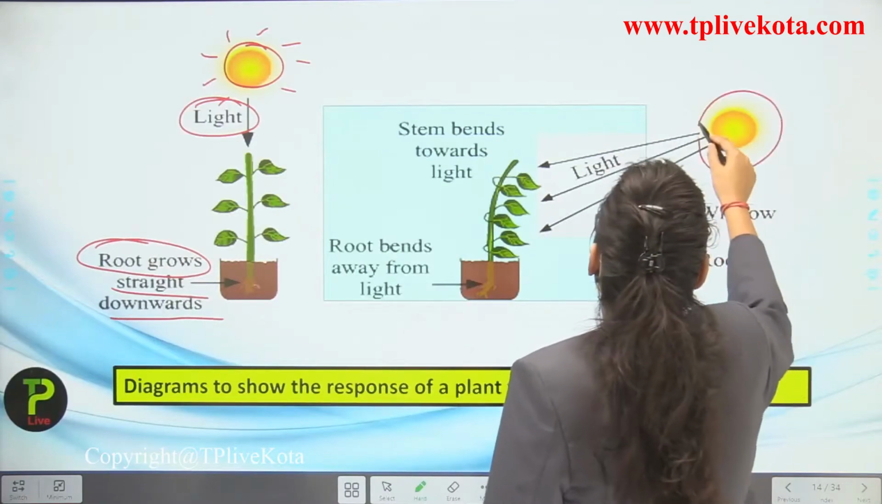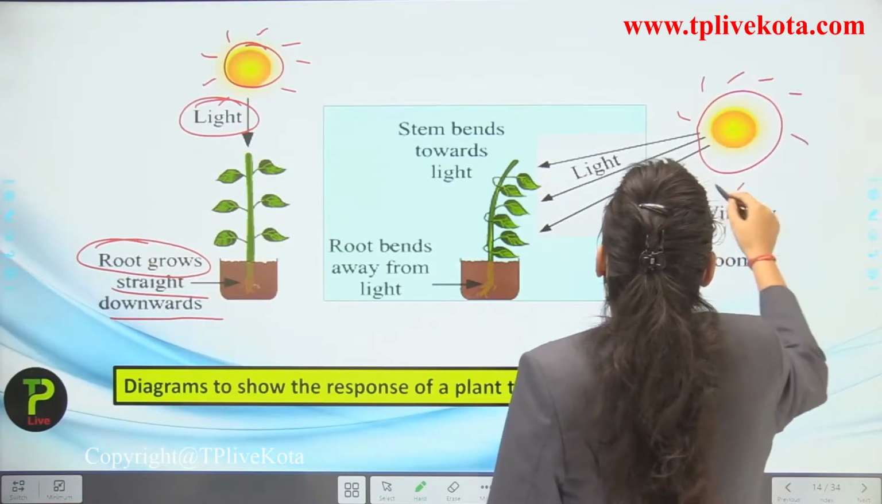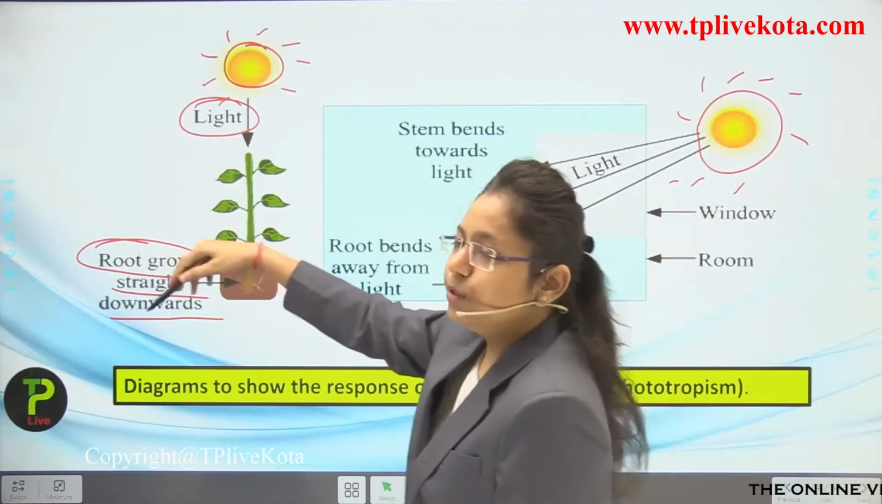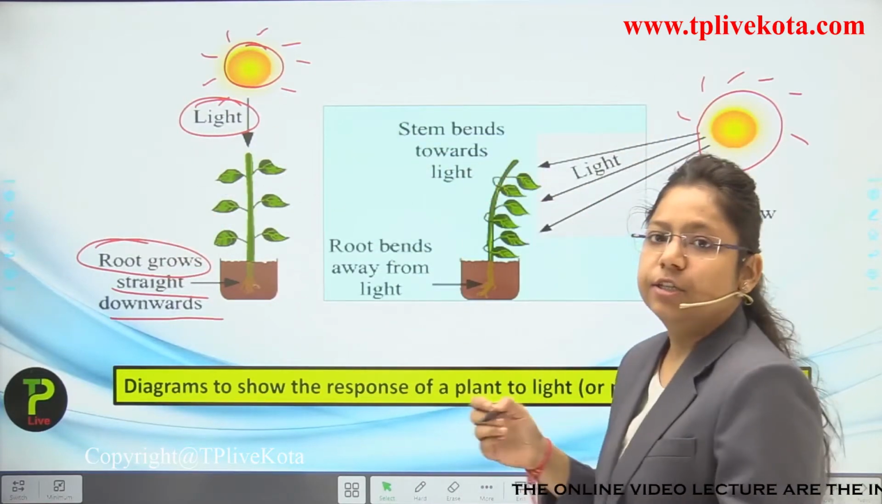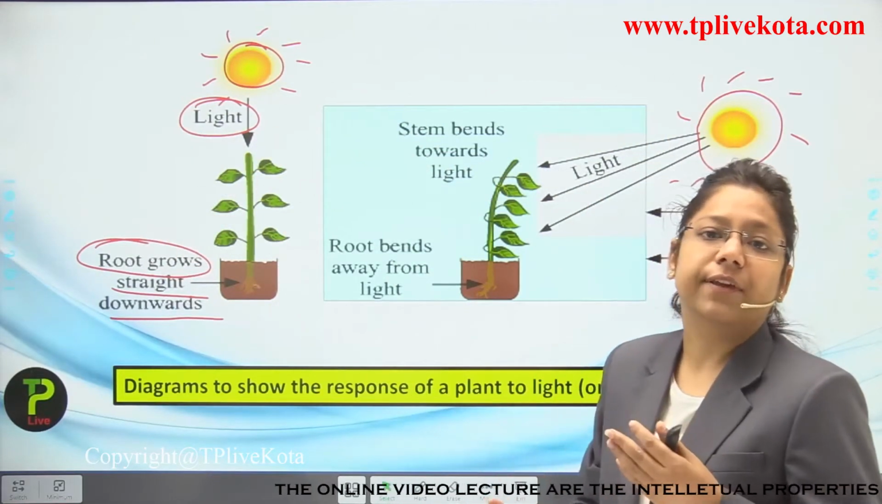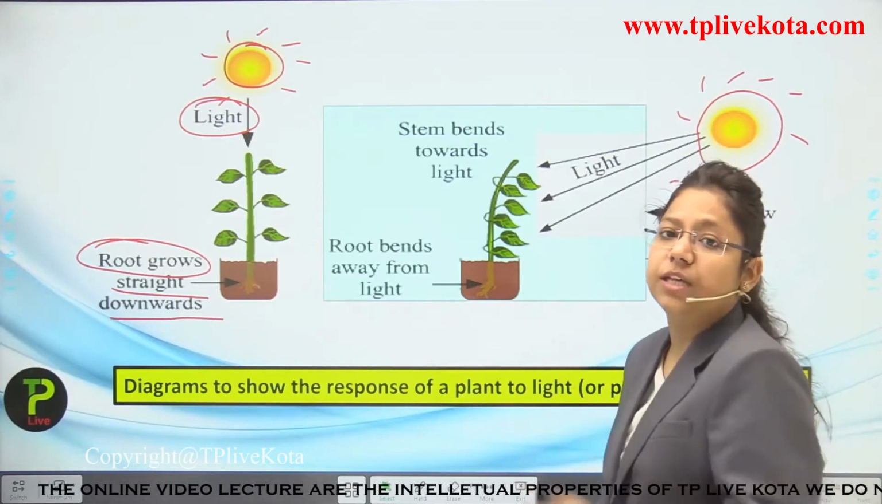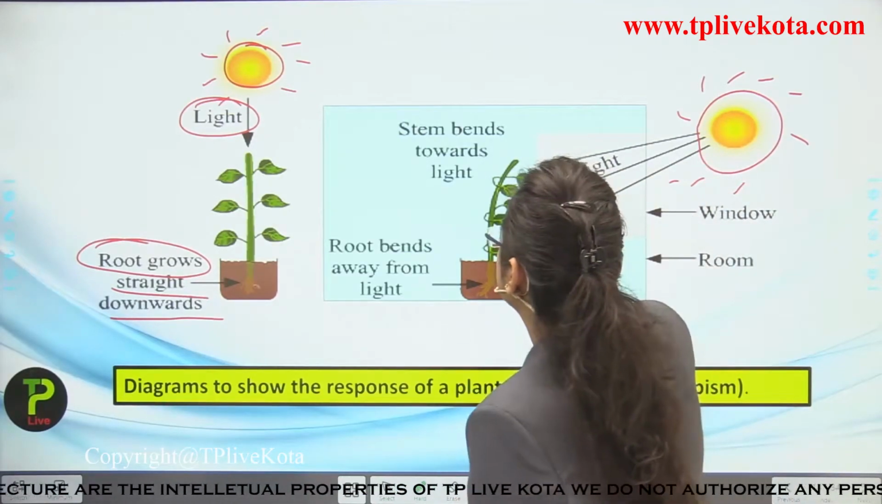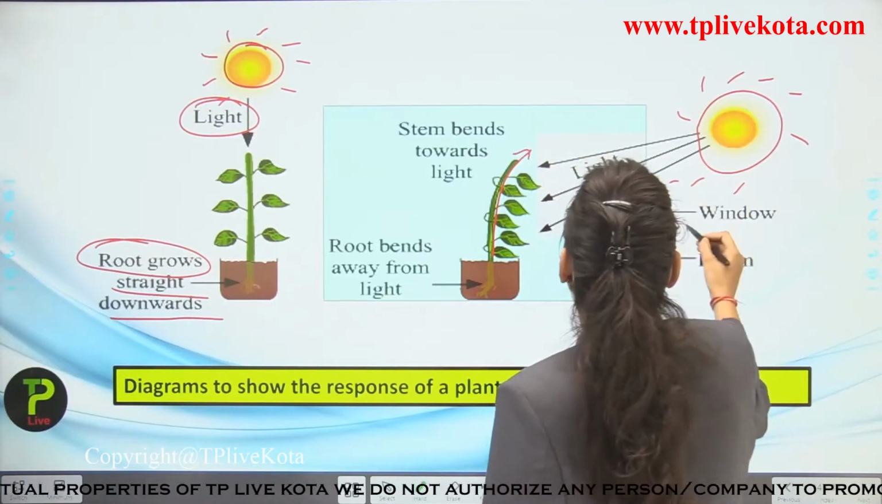If the light source changes its direction. Okay, first the light source was here. Now the light source has come toward the right side. So it is changing its direction. So what will happen? The stem will bend towards the light source. So you can see here this stem is bending towards the light source.